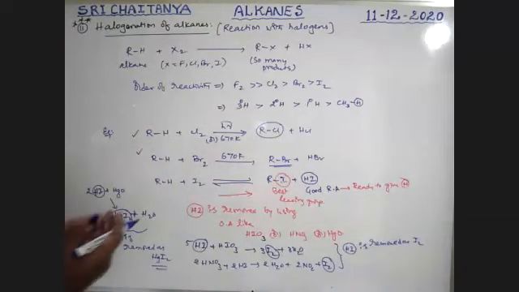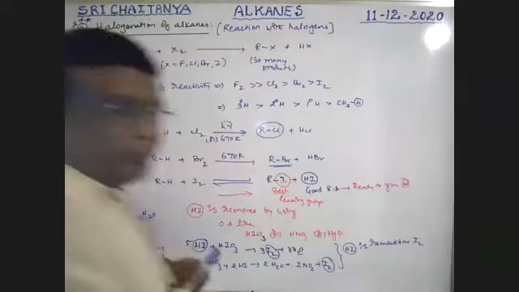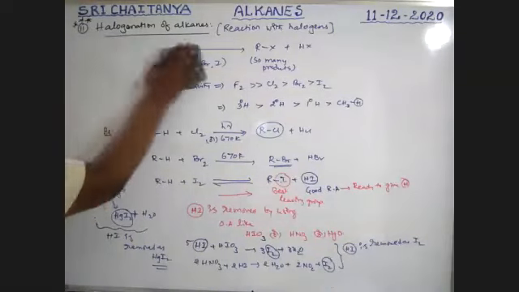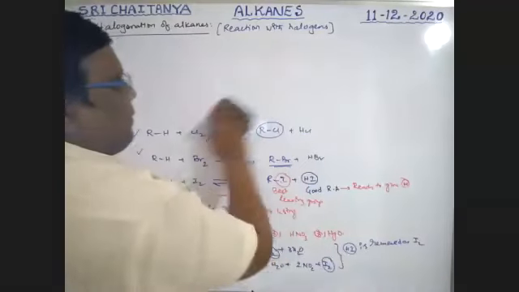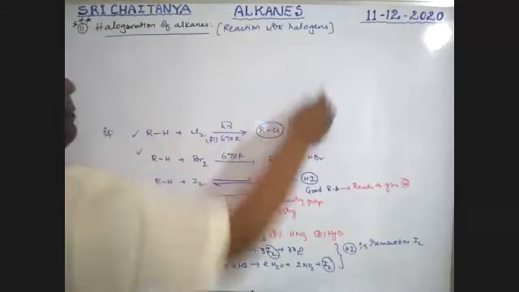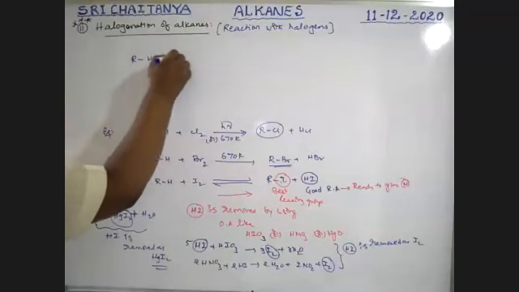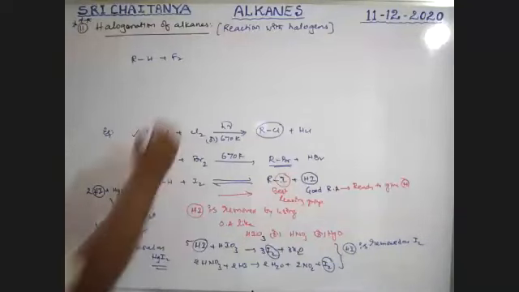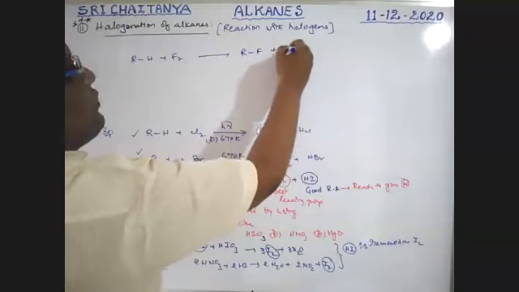Okay, sir, what about that fluorine? See here, when fluorine is involved in the reaction, when alkane reacts with fluorine, that gives alkyl fluoride and HF is the product.